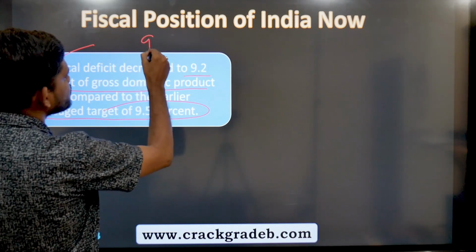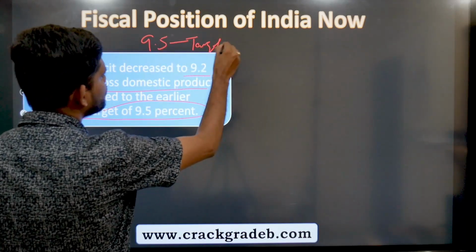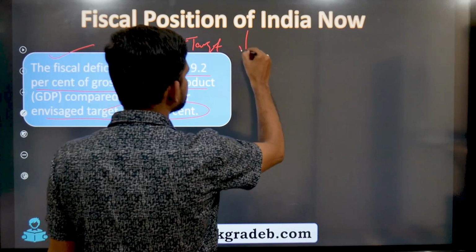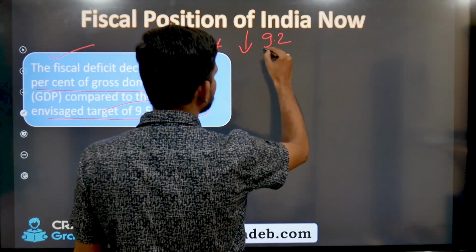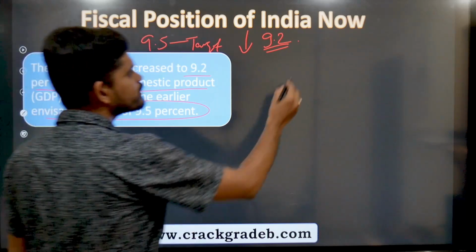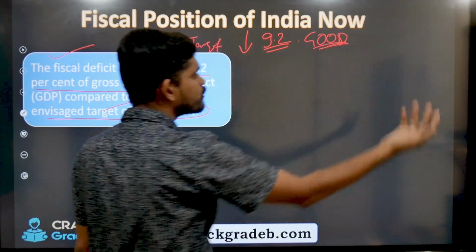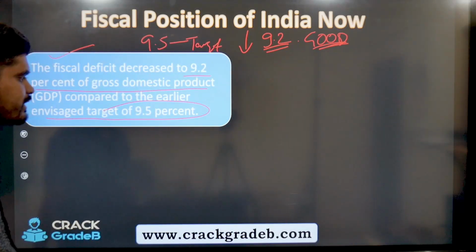So earlier it was 9.5% targeted, but it decreased to 9.2. What do we mean by that? Means it's good, right? So this is something good we can see with the help of data.